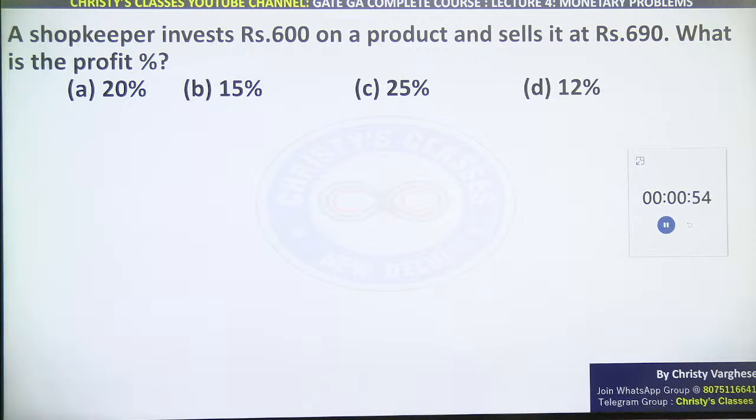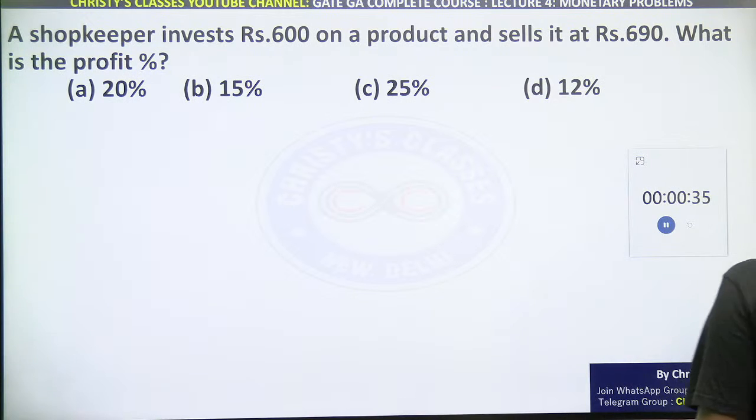Okay, so many of you got it right. Very simple question only, na? Straightforward question. But how you did it is the question. How fast you can do it is what we are concentrating on.